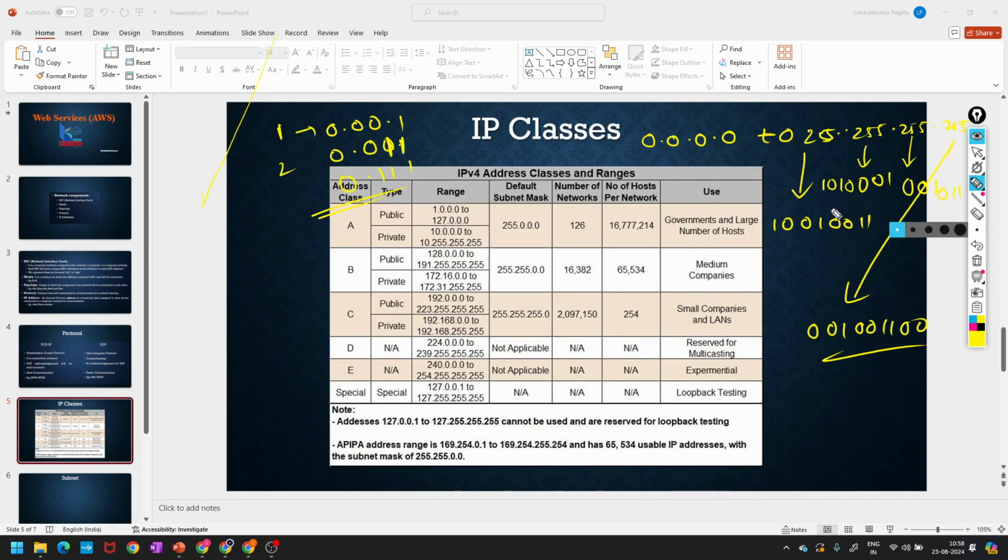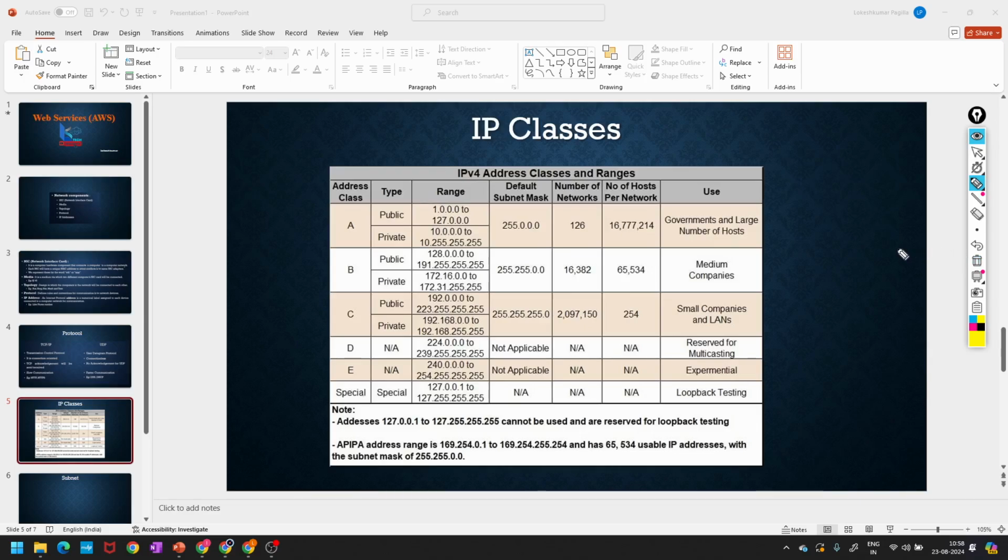Yes, sir. Right. So these are all actually bits, right? 8 bits, 8 bits, 8 bits, 8 bits in total. How many? 1, 2, 3, 4. 8 into 4 is 32 bits, right? This is how bits can be bifurcated always.